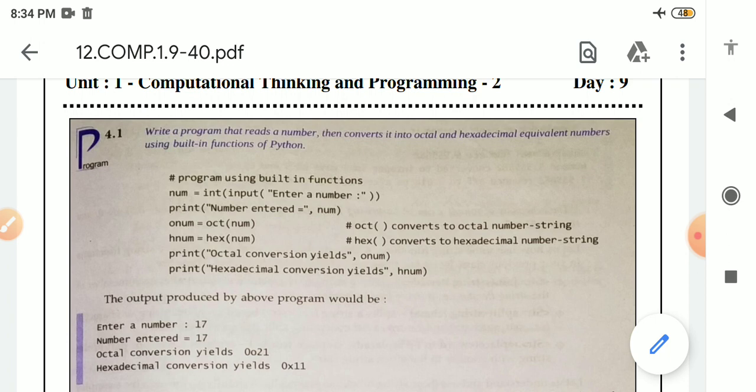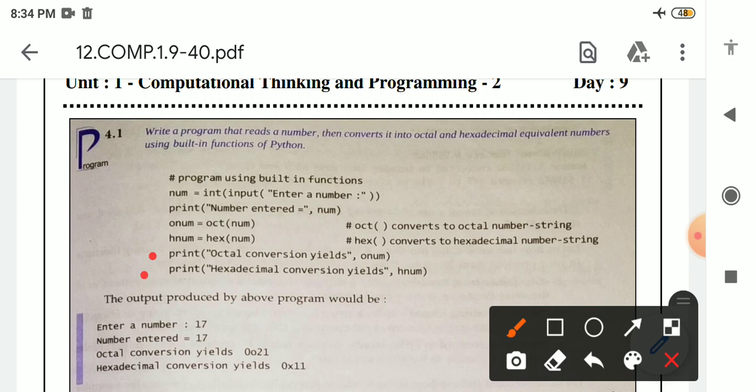And after that we have written a print statement to print this. So inside the print statement we have written octal conversion yield equal to, comma, onum. Why onum? Because the calculated part is stored inside this variable onum.